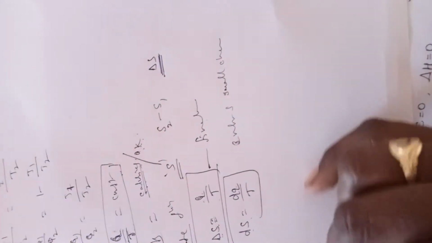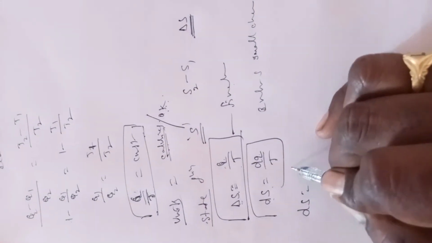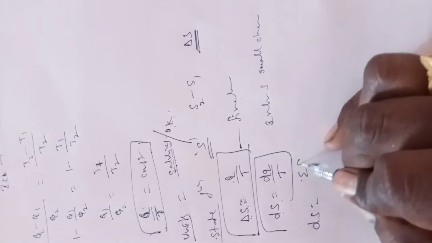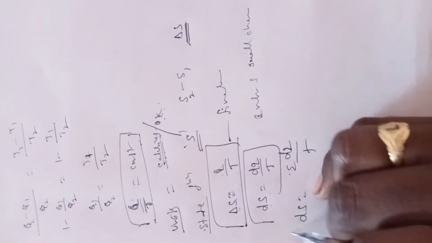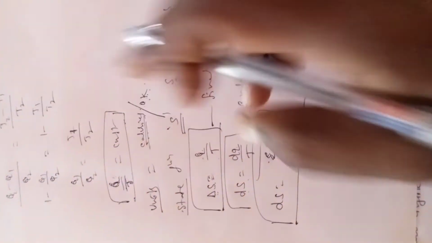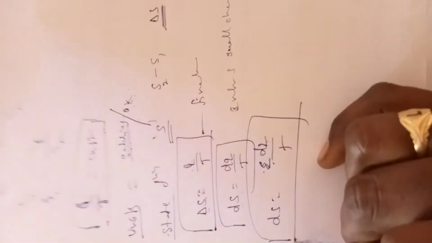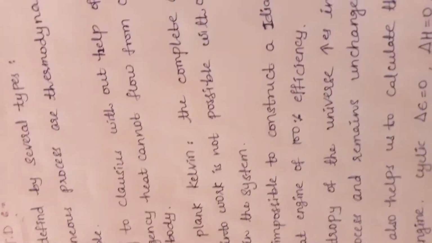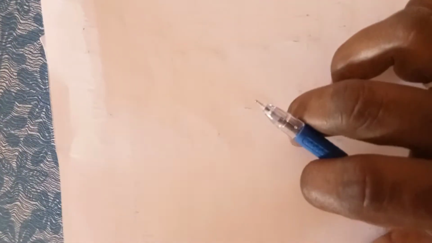After that, when a number of systems are there, we can write dS equals the summation of dq by T, for a number of systems in arrangement. This is the entropy equation. Okay, clear. Our next topic is entropy as a state function.